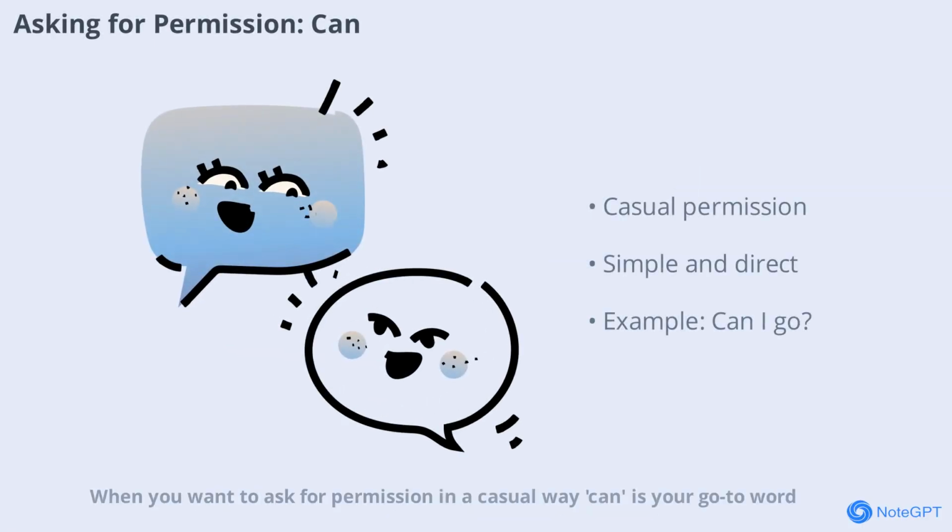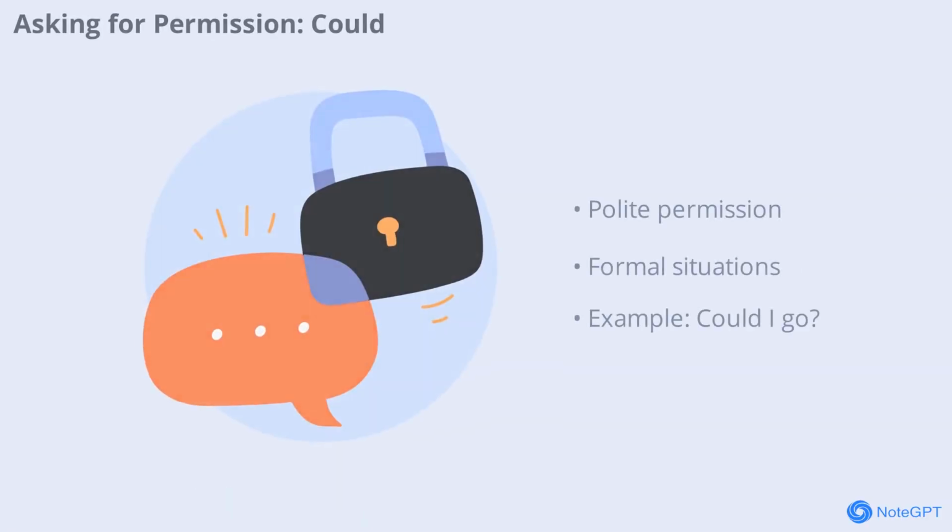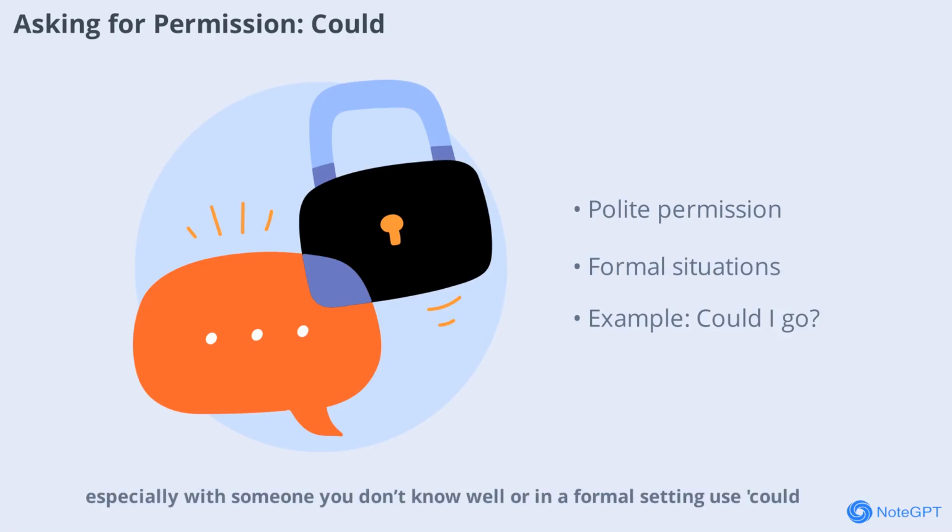When you want to ask for permission in a casual way, can is your go-to word. For example, can I go? Is simple and direct. Use this with friends, classmates, or family members when you don't need to be overly formal. If you want to be more polite, especially with someone you don't know well or in a formal setting, use could. For example, could I go? Sounds softer and more respectful than can. It's a great way to show politeness in your requests.